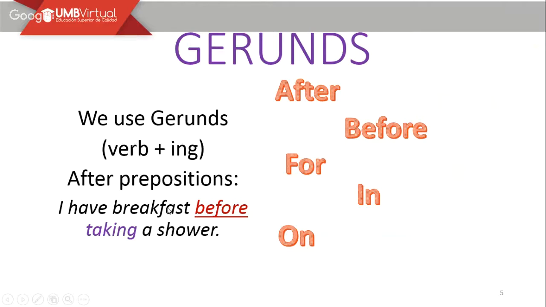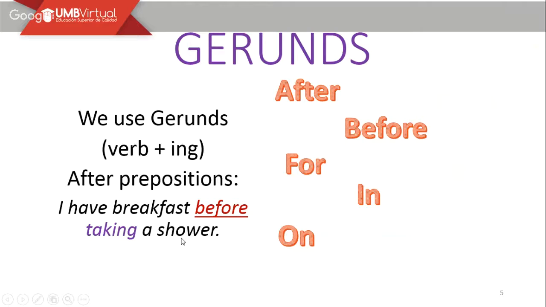As you can see right here, this one is a preposition and this one is a verb in the gerund form. Okay? I could say, I had breakfast after taking a shower or dressing up. Another example: I study before leaving home.